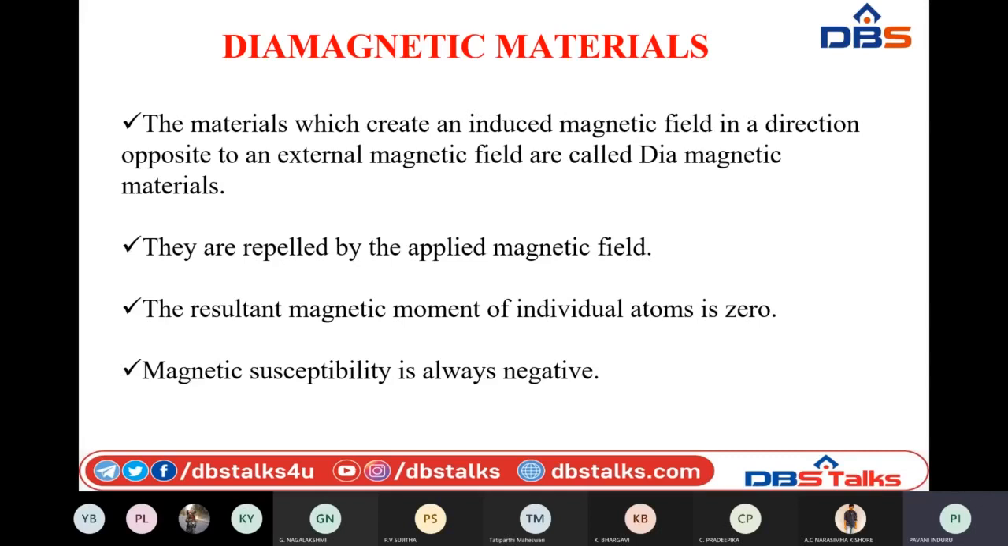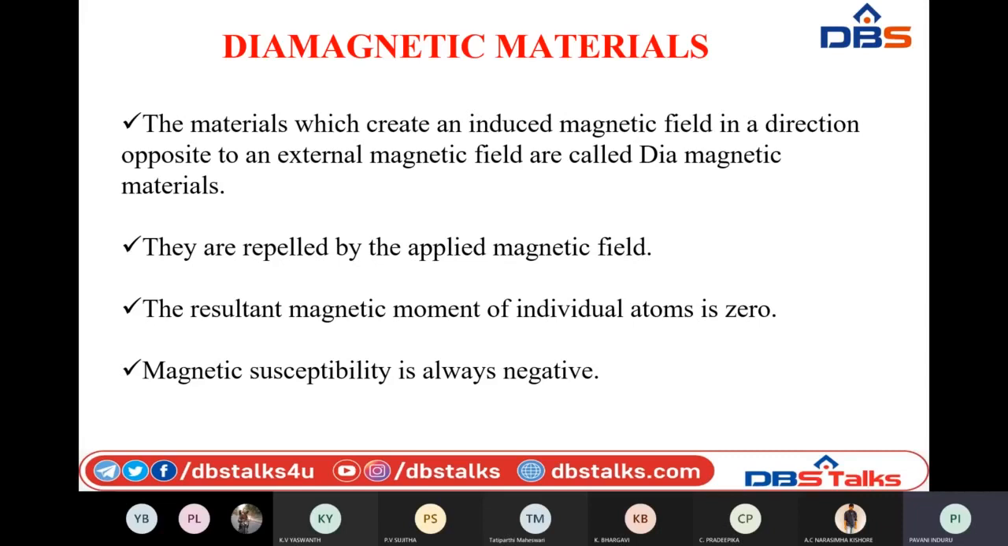If you consider diamagnetic materials, here there are no dipoles at all. So there is no net dipole moment. Whenever these kinds of materials are kept inside the applied magnetic field, all the electrons present in the diamagnetic materials will try to align in the opposite direction to the applied magnetic field. As a result, these materials are repelled by the applied magnetic field.